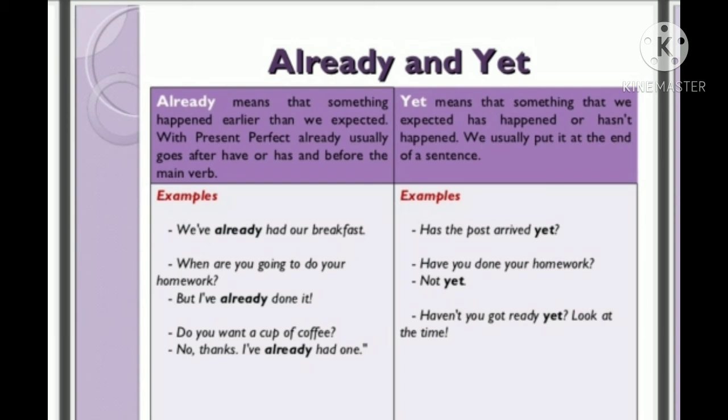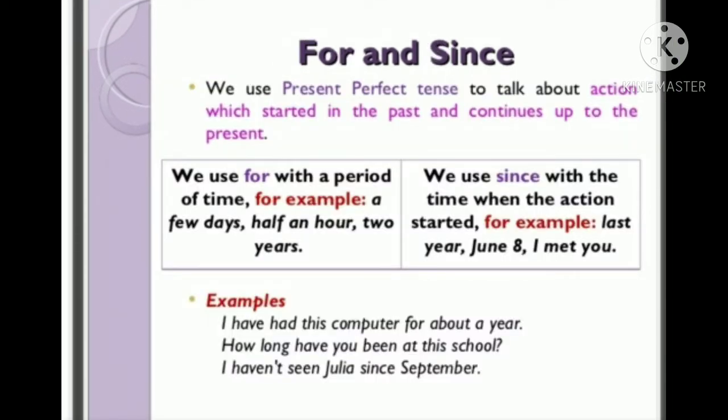You must remember it. Another usage is for and since. Both of these will be used in present perfect tense. We use present perfect tense to talk about an action which started in the past and continues at the present. We use for with a period of time, for example, few days, half an hour, 2 years, etc. There is no definite time. It's only a few days, half an hour, 2 days, 4 months, etc.